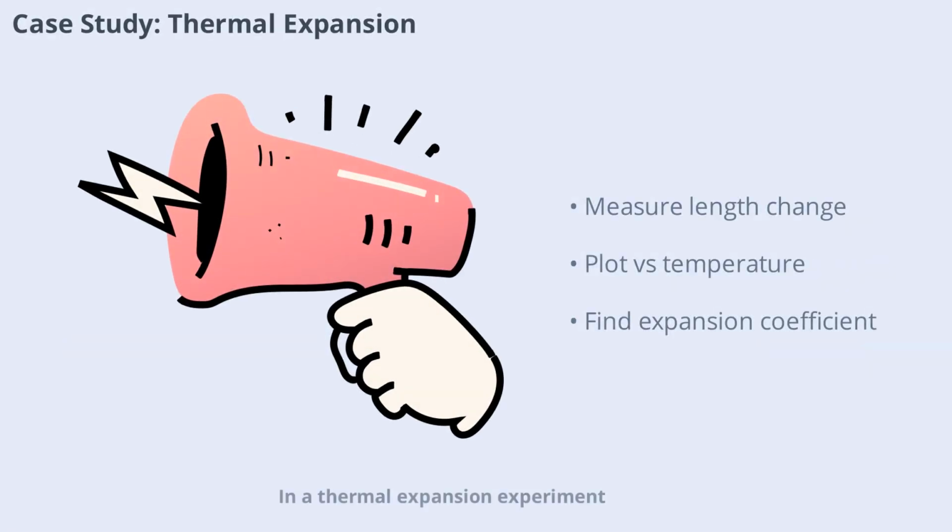In a thermal expansion experiment, data analysis involves measuring the change in length of a material as it's heated. By plotting length change versus temperature, physicists can determine the coefficient of expansion. This case study shows how data interpretation leads to practical applications in engineering and materials science.